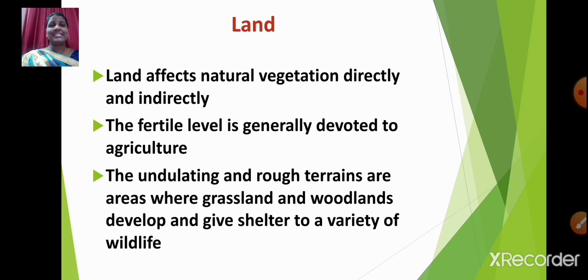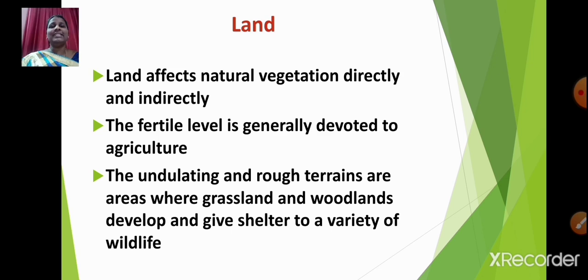Land affects natural vegetation directly and indirectly. The fertile land is generally devoted to agriculture. Now, you all know that agriculture takes place only in fertile land, isn't it?